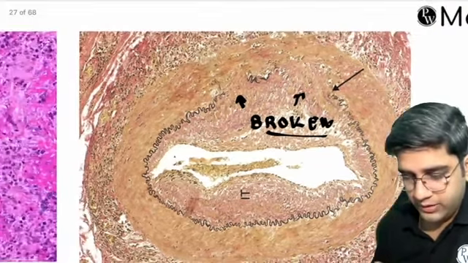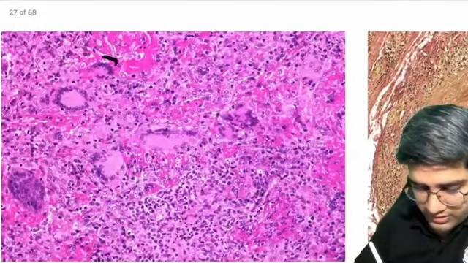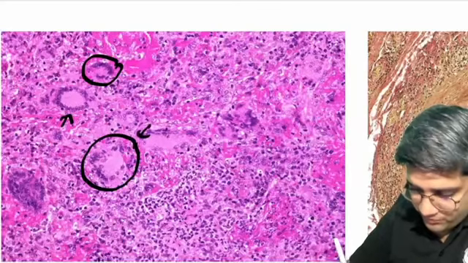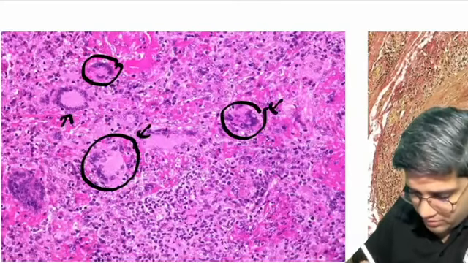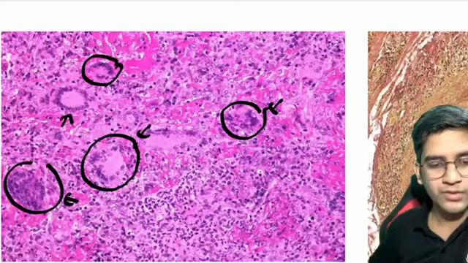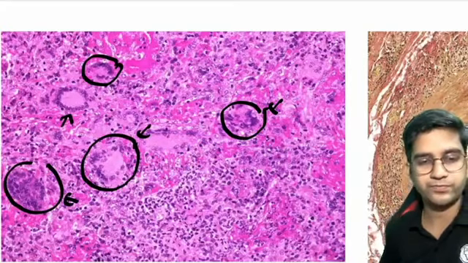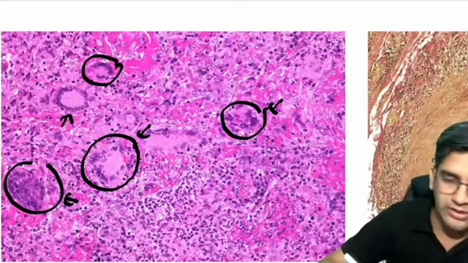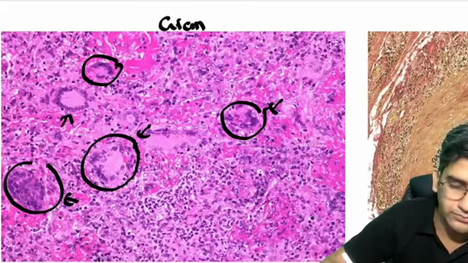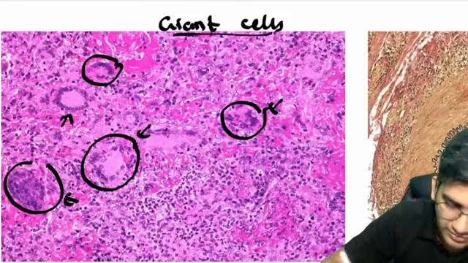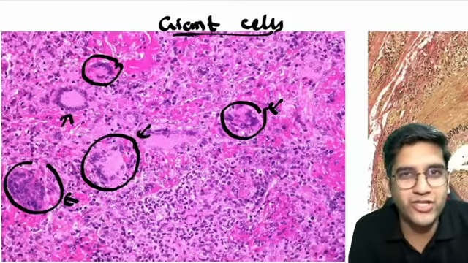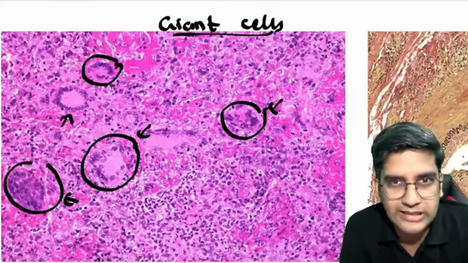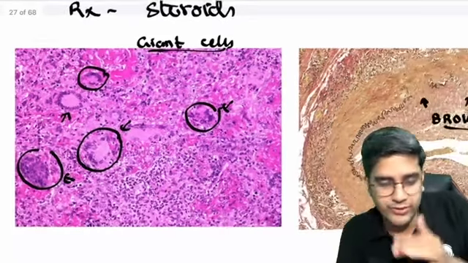On the other hand, I'll go to the next question, next image. What are these? I want everyone here to name this cell. I'm sure 100% you will name this cell. What are these cells? One blue dot or multiple blue dots? You have multiple blue dots. Multiple blue dots stands for giant cells, right? Perfect. So you can pick up a giant cell. It's nothing but more than one nuclei. Anything with more than one nuclei, I call it a giant cell. That's all, right? So that's simple about giant cell arteritis.